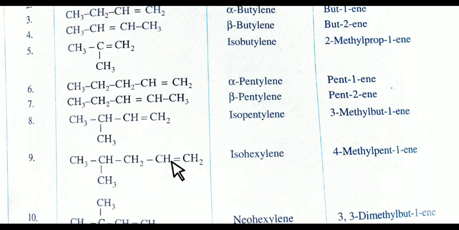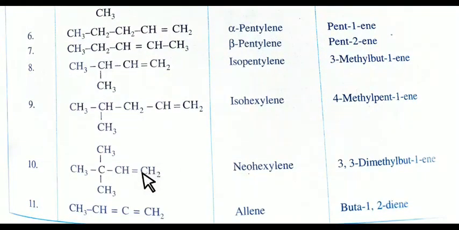4 methyl pent-1-ene. Now next, again numbering from the right hand side. 1, 2, 3, 4. 1 number containing double bond and 3 number carbon containing 2 branches of methyl group, 1 upper and 1 lower. So 3, 3, 2 branches are there. That's why dimethyl. So 3, 3 dimethyl but.